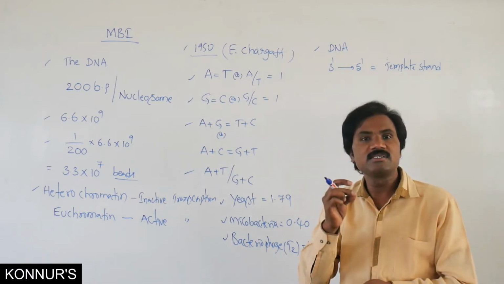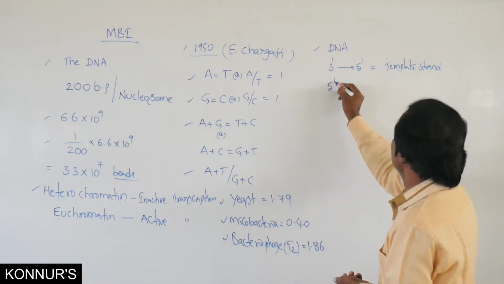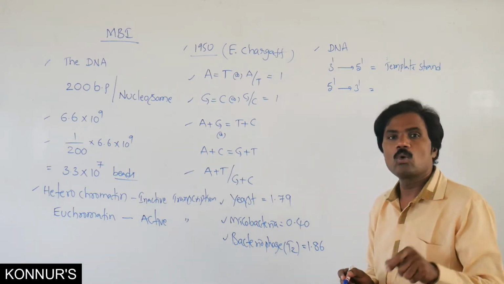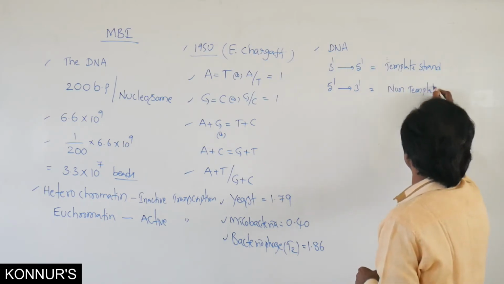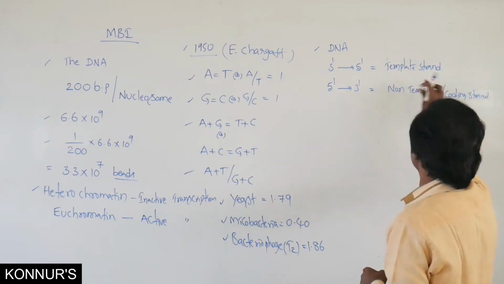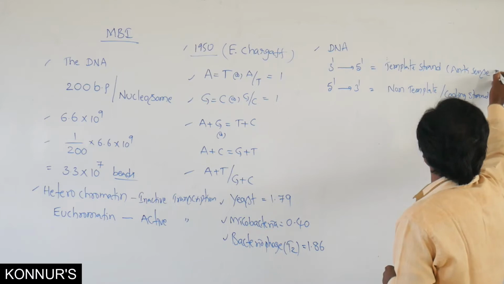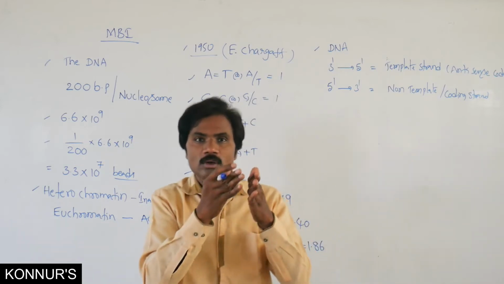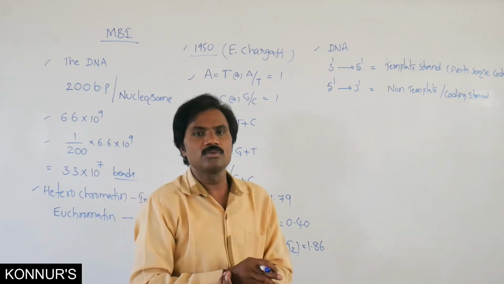Or antisense strand. Then similarly 5' to 3', we call the non-template strand or coding strand. Non-template or coding strand, or sense strand. There is the antisense strand. So they run parallel to each other, because in all eukaryotic organisms,